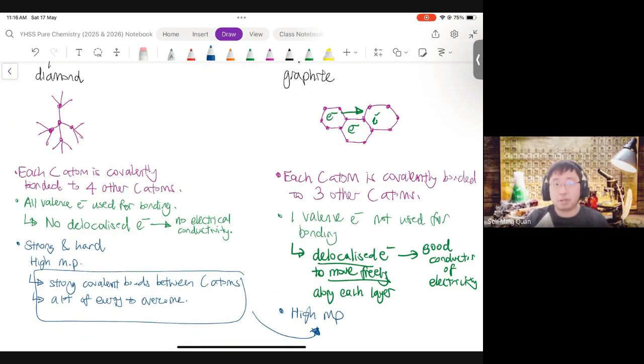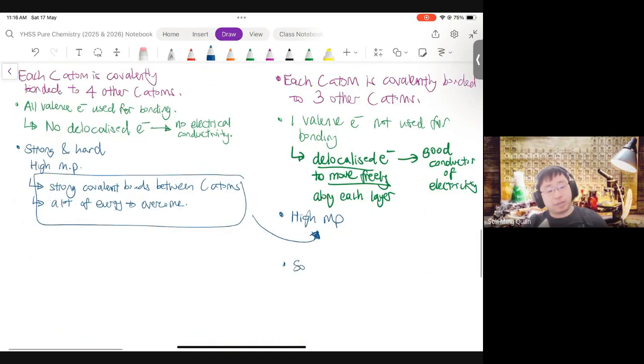All right. So in order for graphite to melt and all the particles to move freely, I need to overcome the strong covalent bonds as well. Okay. Now, graphite is soft and slippery, not strong and hard. Because soft and slippery doesn't need melting. To be soft and slippery, you just need the layers to fall off.